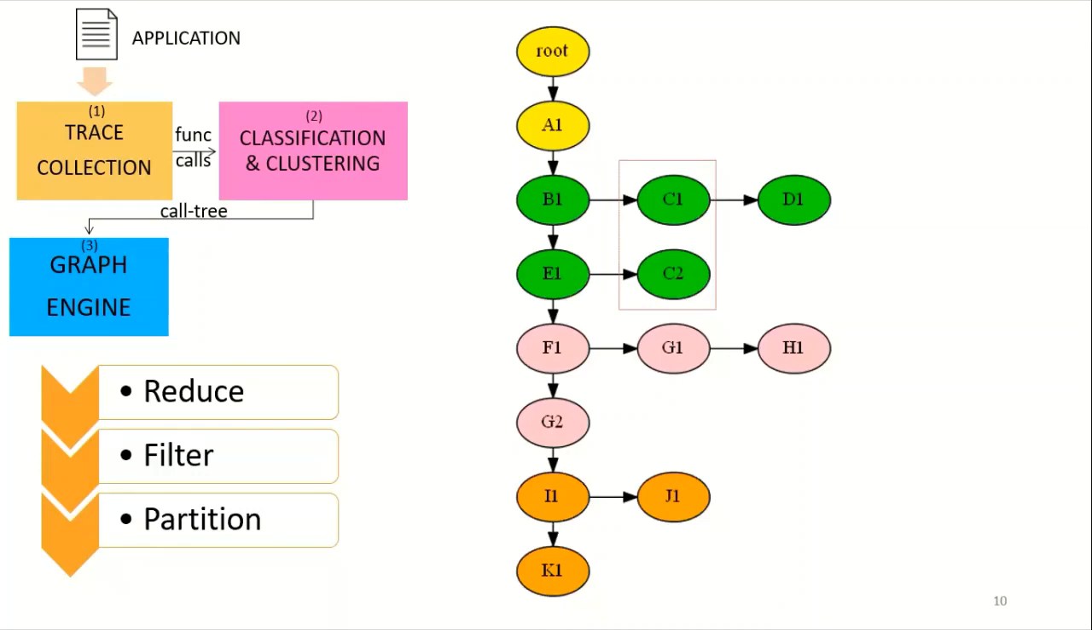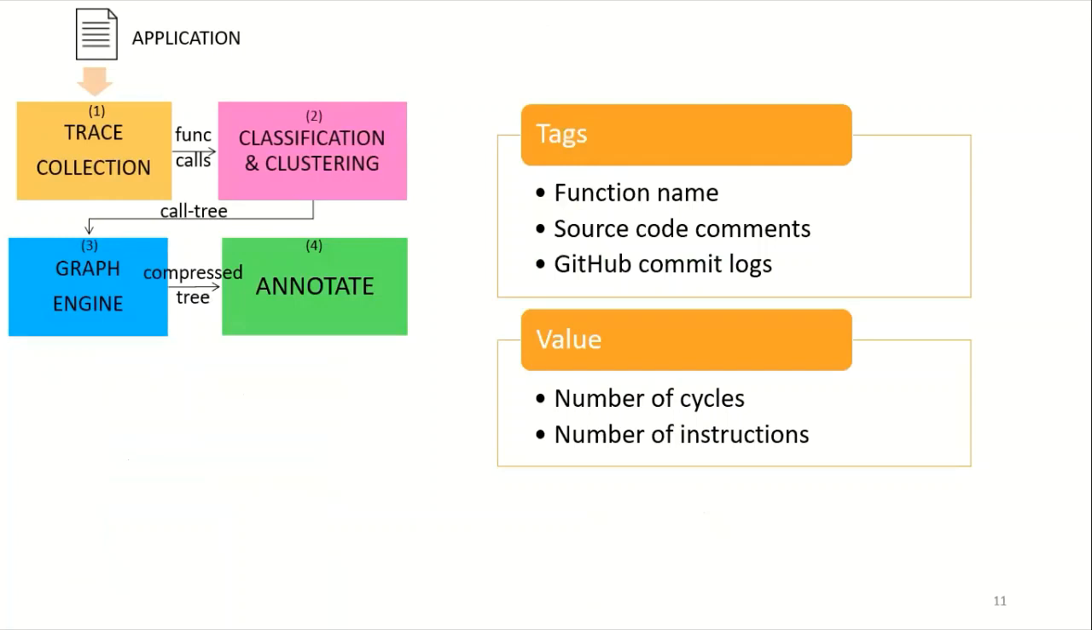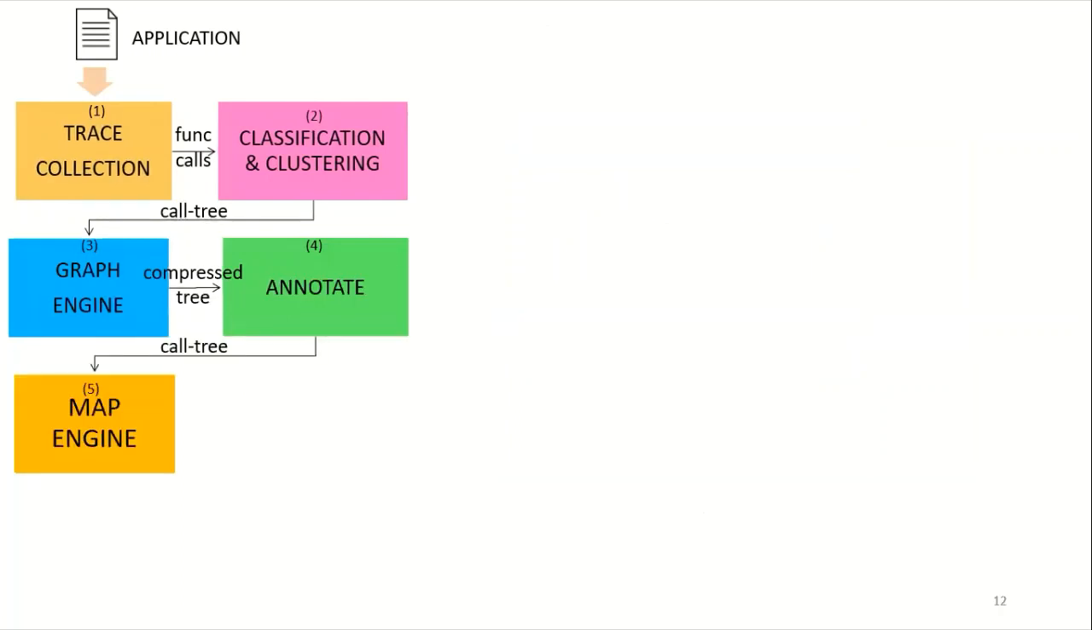Next, we annotate each partition with the following tags: function name, comments from the source code, and GitHub commit logs. We also annotate each partition with the number of cycles and the number of instructions. The input to the map engine is a set of partition trees of different applications which are annotated with comments.